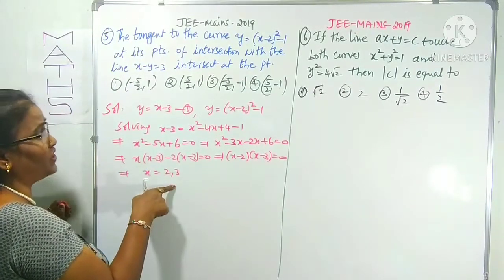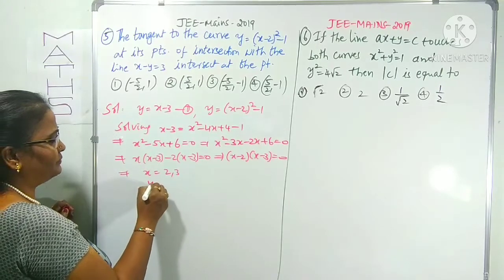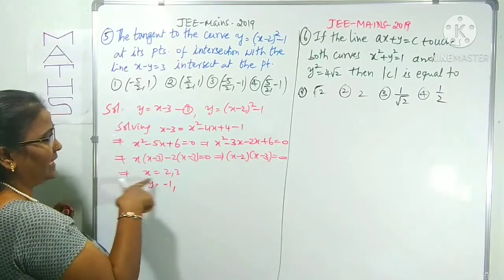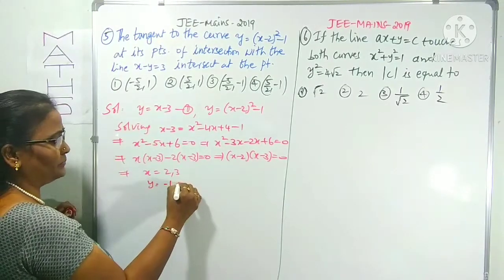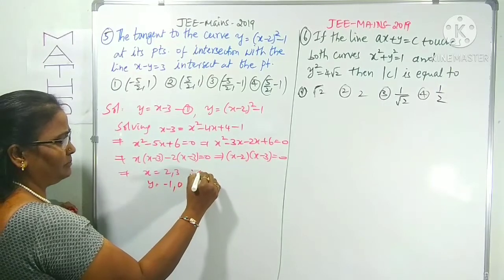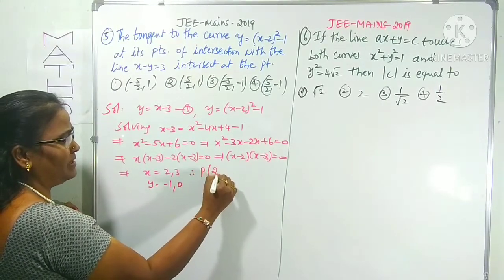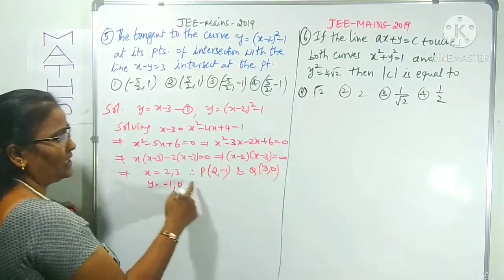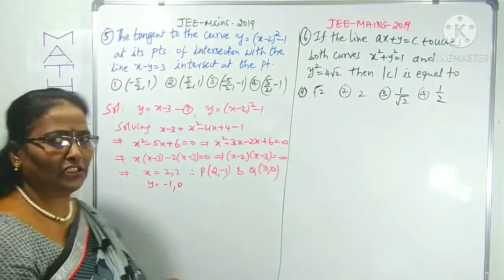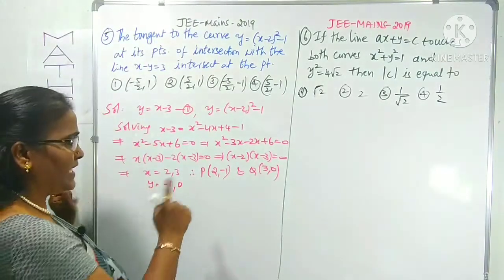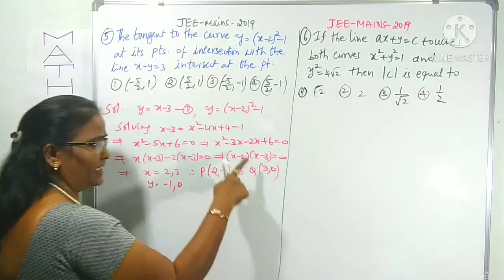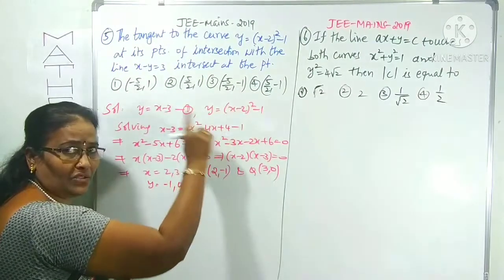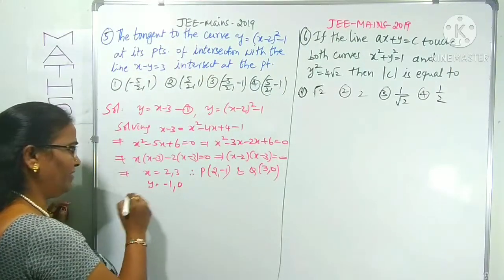We can get the y values now. If x is 2, y is 2 minus 3, which is minus 1. If x is 3, y is 0. Therefore, there will be 2 points: P, which I am taking as 2 comma minus 1, and another point Q, which I am taking as 3 comma 0. It is not mentioned at which point we have to find the tangent, so we can find the tangent at Q. I already verified that at Q, if you find the tangent, it is passing through one of the options.